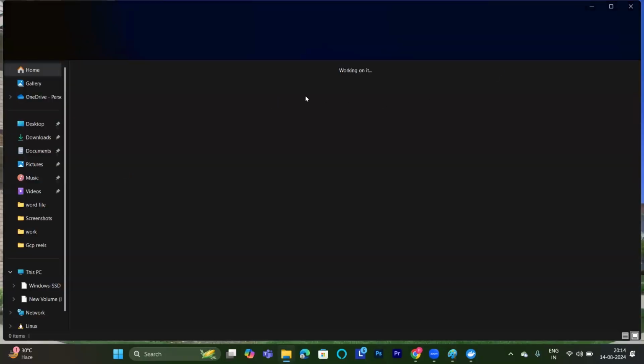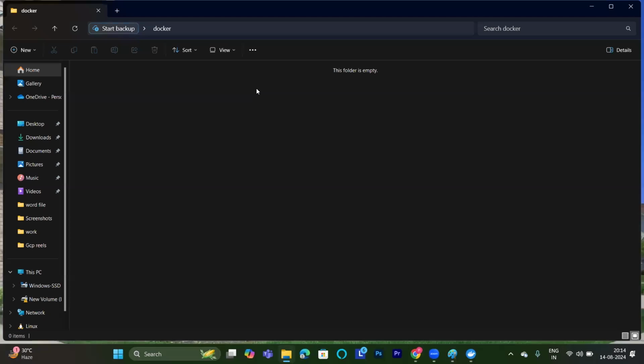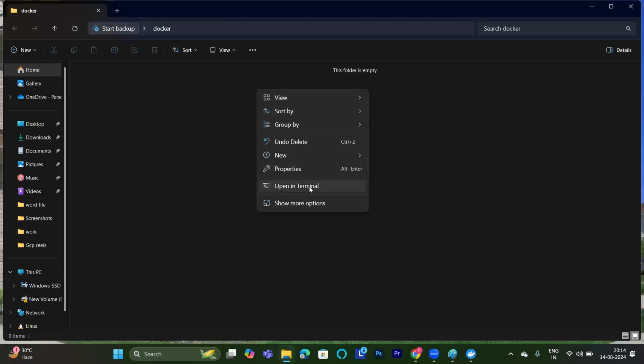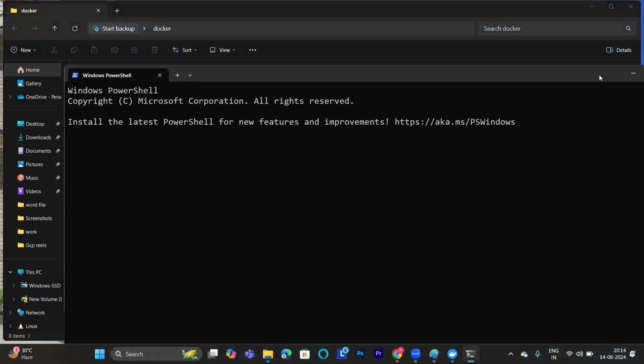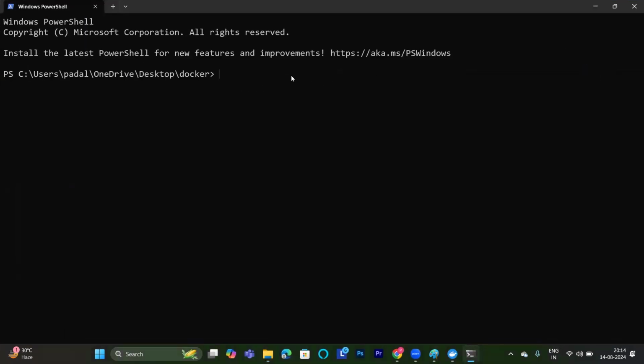Open the CLI, command line interface. You can open any terminal, entirely up to you. You are the boss to decide. You can use any one of the terminals. I'm using a command prompt here. Any terminal you can use like this.